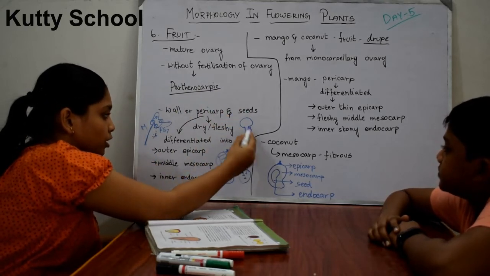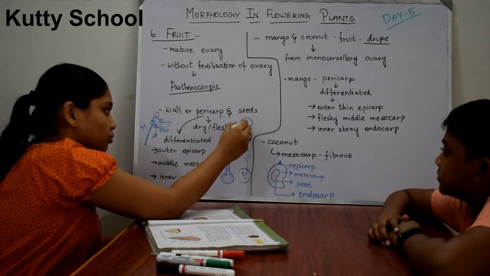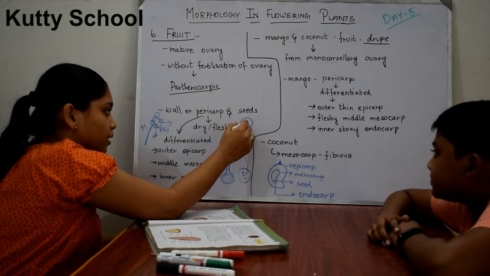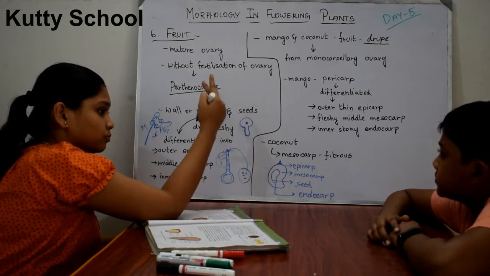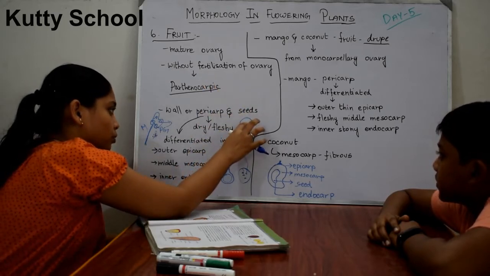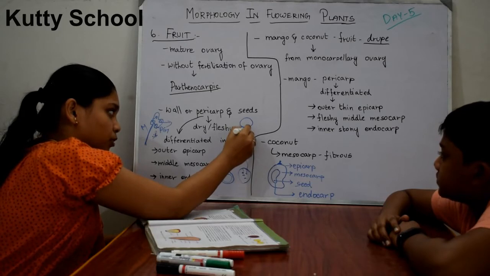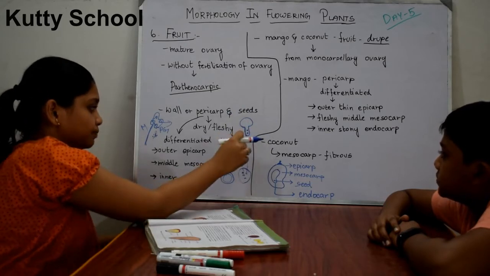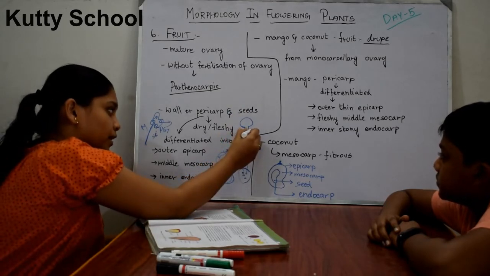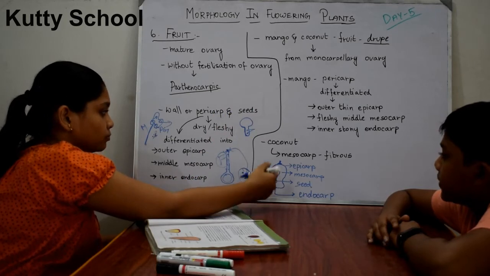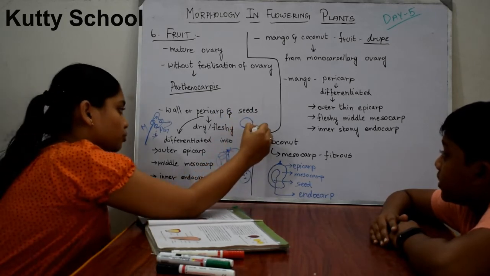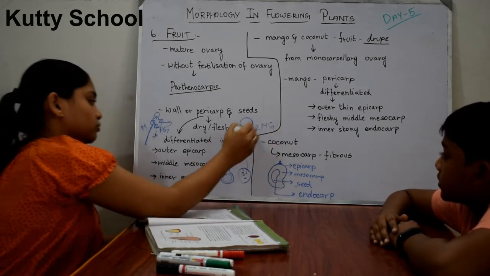In this pollen tube, some cells will be here, and the male gamete will be here. This male gamete divides into two, so there are two male gametes, and they travel down the pollen tube.